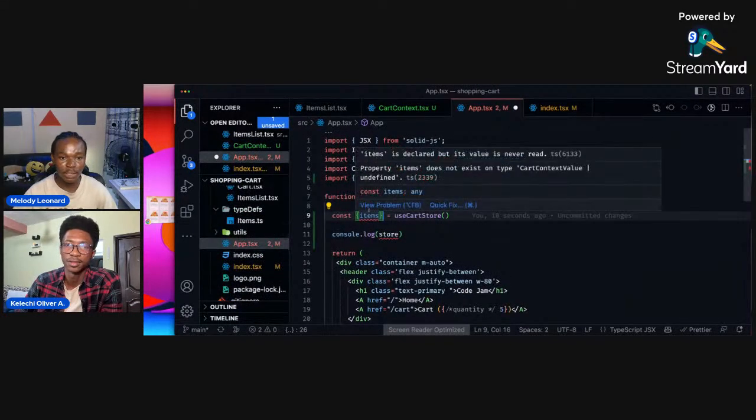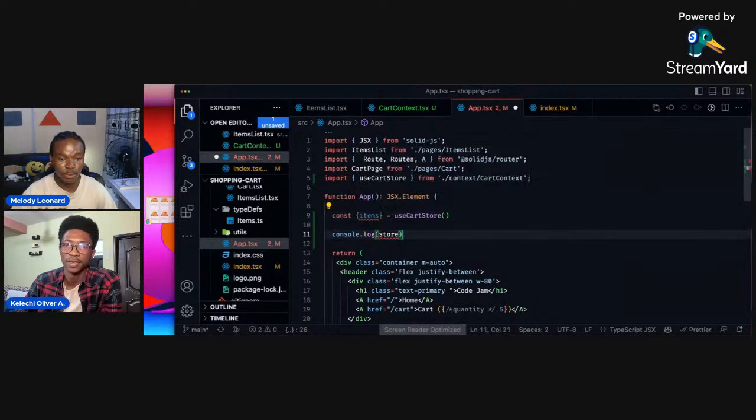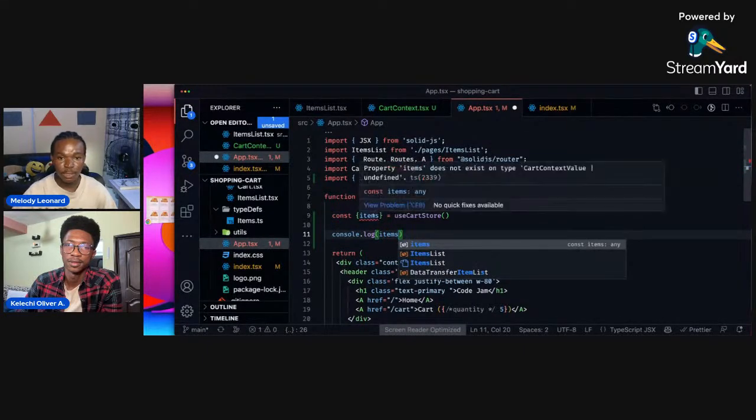TypeScript is going to give a warning here. Item is declared, but its value is never used. Oh, awesome, makes sense. So you've not used it. So let's try this items, and we still have another warning. No property item. I think it's actually a warning.